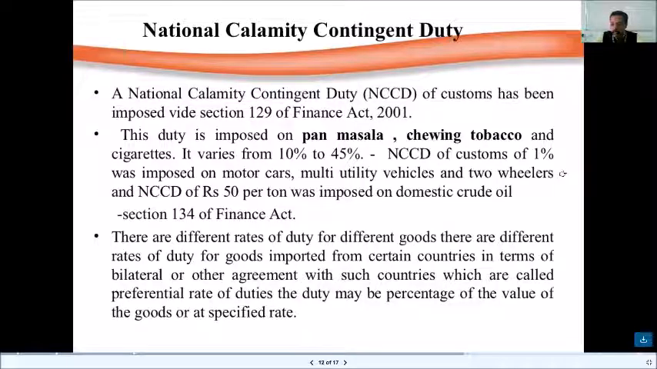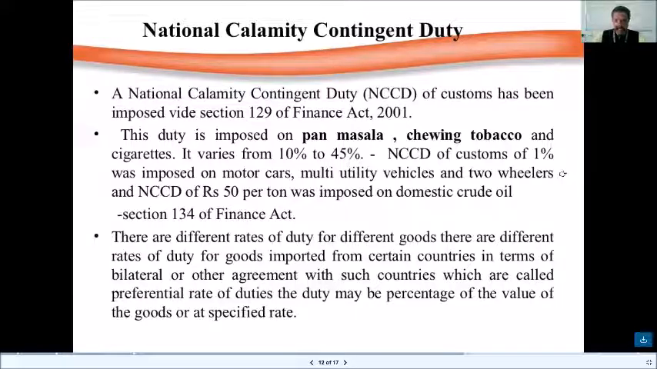These are the amendments which are being made according to the needs and the changing trend in the entire industry with regard to the economy. This duty is imposed on pan masala, chewing tobacco, and cigarette. It varies from 10% to 45%. NCCD of Customs of 1% was imposed on motor cars, multi-utility vehicles, and two-wheelers, and NCCD of ₹50 per ton was imposed on domestic crude oil. Section 134 of the Finance Act.